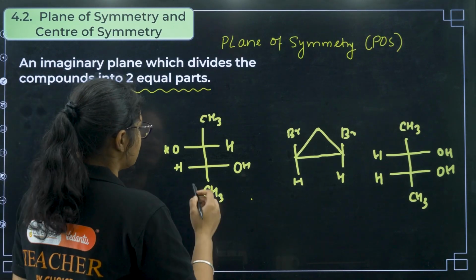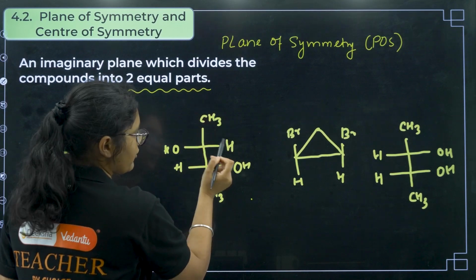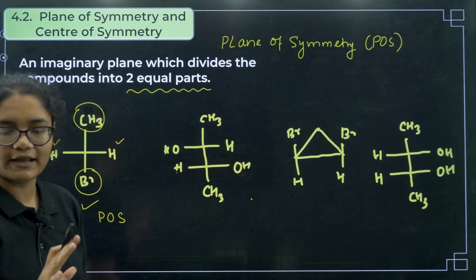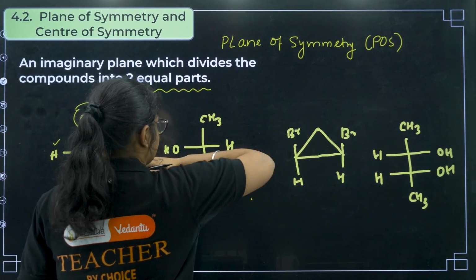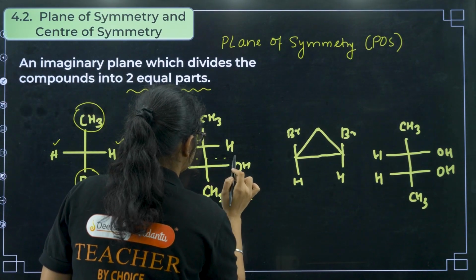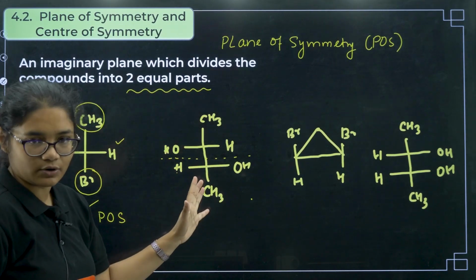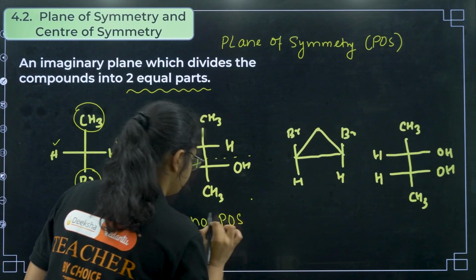Next one, if I divide like this, then you see this side OH, this side H, but on the other side H and OH, so it is not a plane of symmetry. Or else if I divide in this way, if you cut like this, then you see CH3, CH3 is correct, but OH and H is not correct. So that means it has no plane of symmetry.